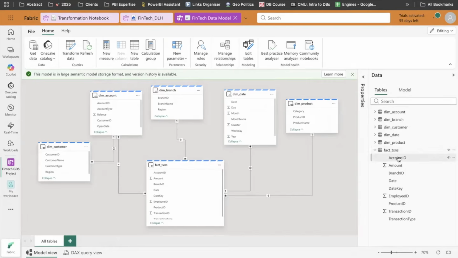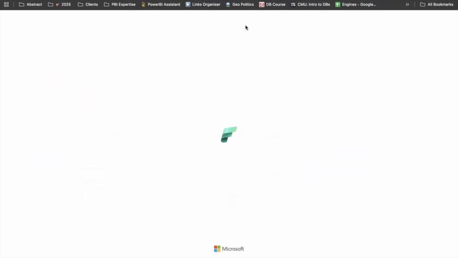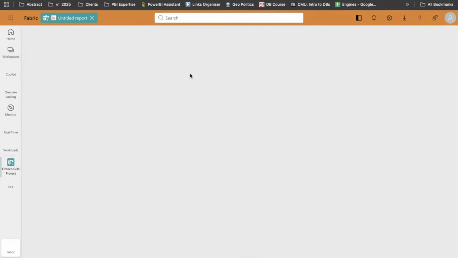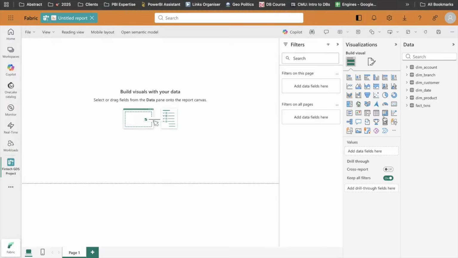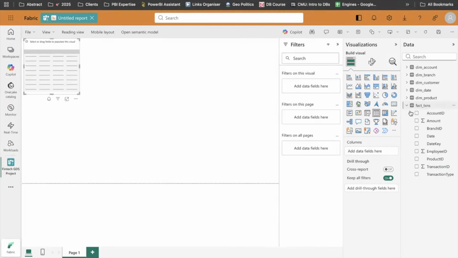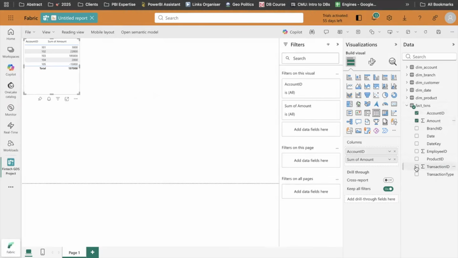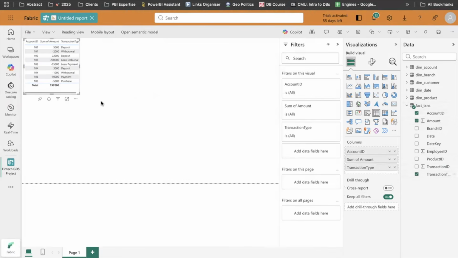So that could be present in my fact table. What I can do is very quickly see what kind of data is present in the fact table, and based on that, we will create the KPIs also. I will simply create a table just to see what kind of data is present in my fact table. I will see my transaction types, and cool.